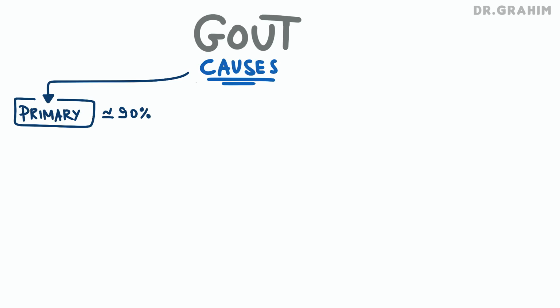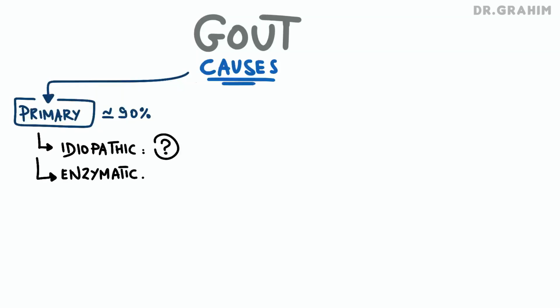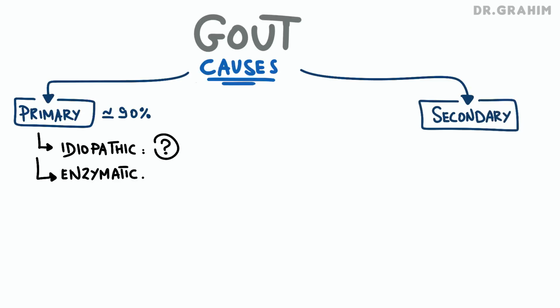Now, what are the etiologies of gout? Gout is a metabolic disease that can have either primary or secondary origin. Primary gout accounts for about 90% of cases and results from a genetic predisposition combined with environmental factors. In the majority of cases, the exact cause of primary gout remains unknown. It mainly affects middle-aged men, often overweight and consuming a purine-rich diet, like we said before: red meats, seafood, alcohol, etc. Some forms of primary gout are linked to enzymatic mutations affecting purine metabolism, while secondary gout is less common than the primary form and results from identifiable causes, whether it's increased uric acid production or decreased renal elimination.